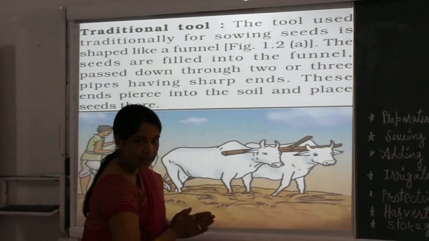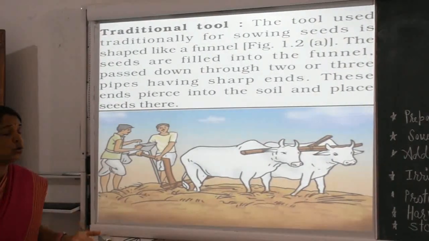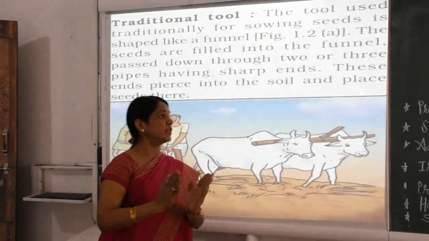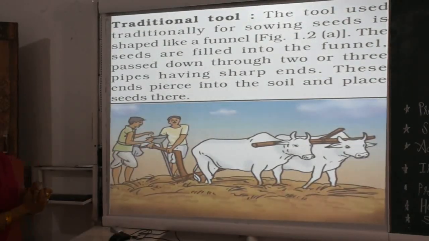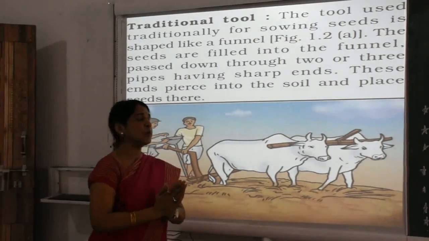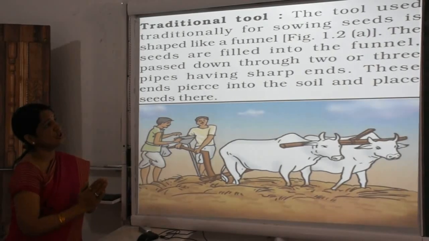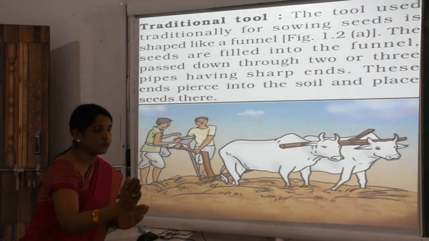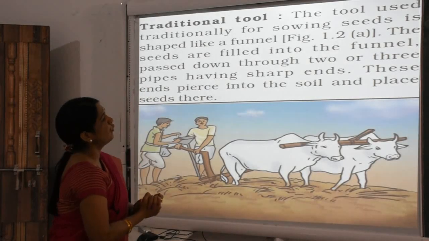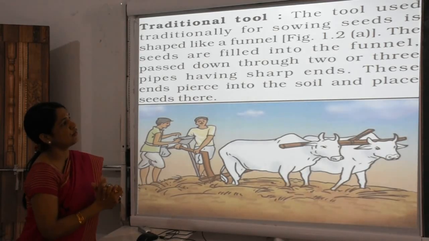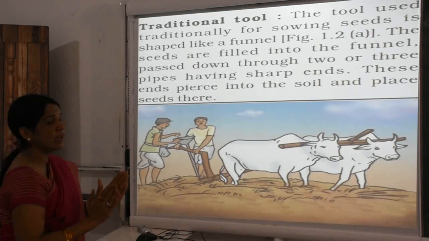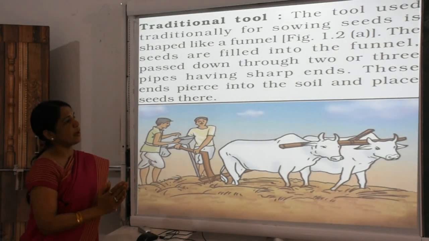Traditional tool. Yes children, here we talk about the tools. We have selected the seeds. Now further, which type of tool do we use? Here there are different types of tools, and first we talk about the traditional tool for sowing seeds. It is shaped like a funnel, and the seeds are filled into the funnel and passed down through 2 or 3 pipes having sharp ends.